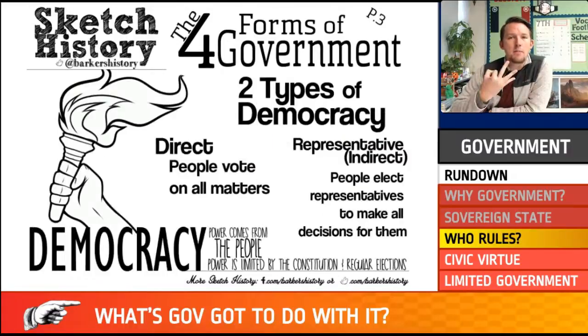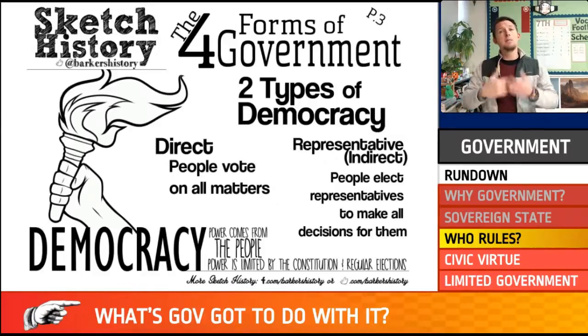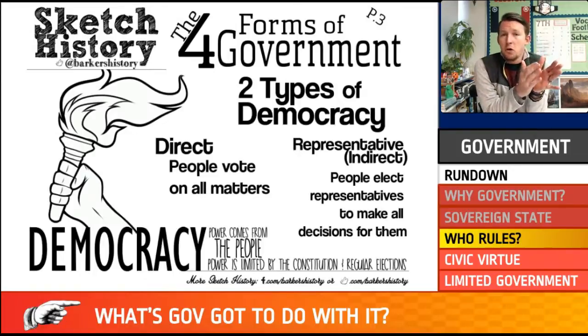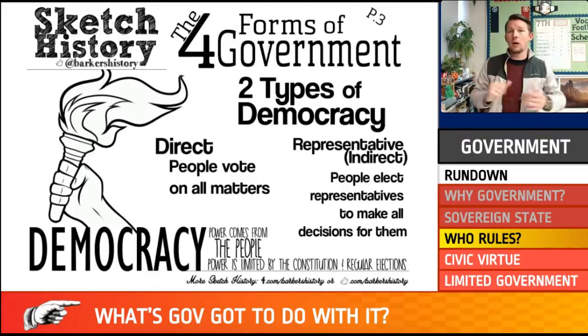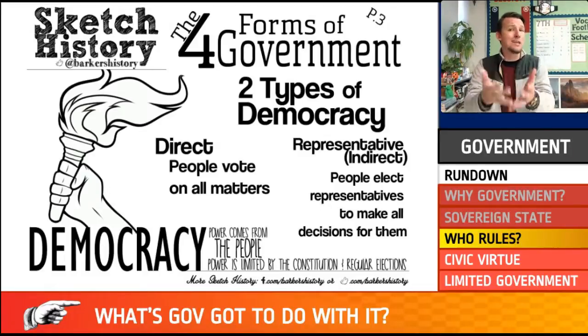The third type of government is a democracy, and this is the one you should probably be the most familiar with. In a democracy, the people are in charge. Remember, democracy, demos, the Greek word for people, and then ocracy means to rule. So it literally means people rule. The power comes from us, right? If we don't like what our elected officials do, we vote them out of office, right? We give them the power because we give them the vote.